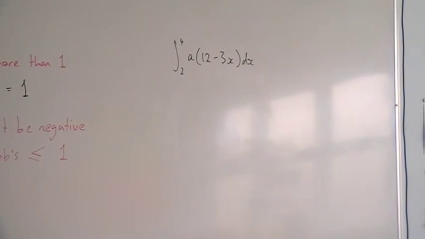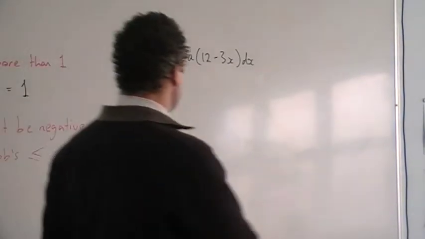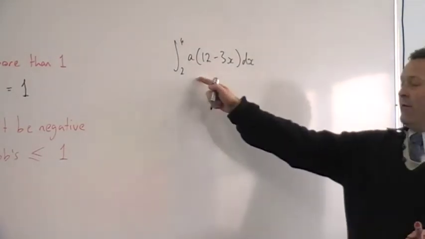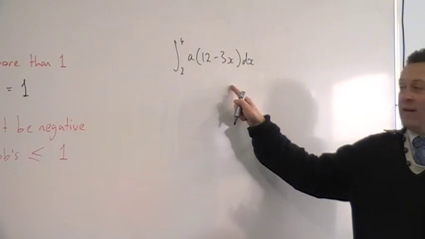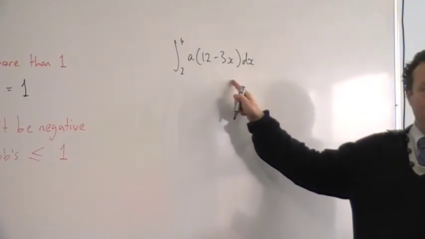Okay, so we've got the integral from 2 to 4 of A times (12 minus 3x) dx. That's sticky. And if I'm saying that this here is representing a probability distribution.